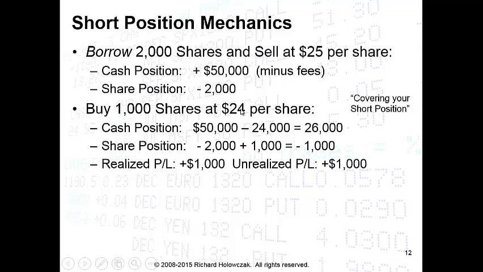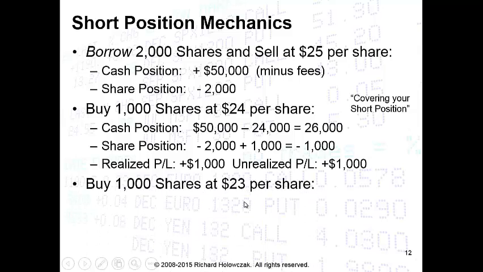The difference, $1, we get to keep. So that part of the profit is locked in. We still have an unrealized profit of $1,000 because our position is still minus 1,000 here. We still have 1,000 shares outstanding. If we bought 1,000 shares immediately at $24 a share, we would realize this profit.